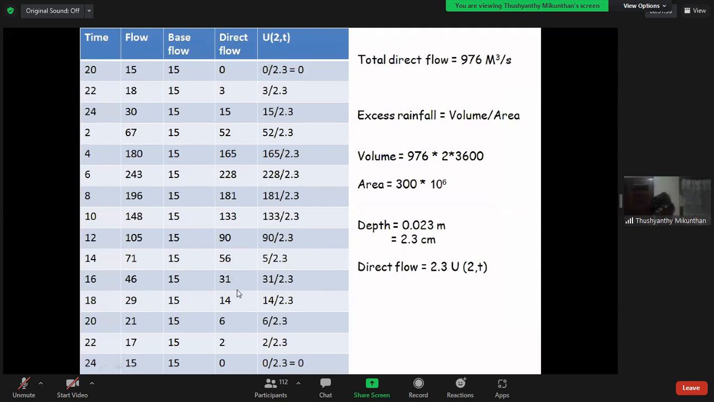Then for the unit hydrograph, this direct flow of 2.3 is the excess rainfall, U2T. So divide by 2.3, 2.3, 2.3. Don't waste time in the examination. If it is a decimal, keep it as a decimal, don't worry, because your answer is correct. Like 3 divided by 2.3, 15 divided by 2.3.